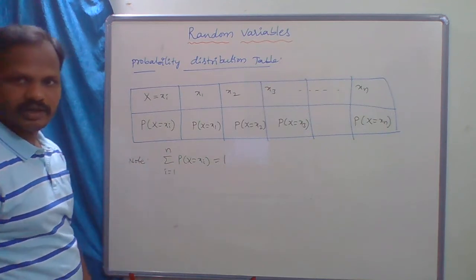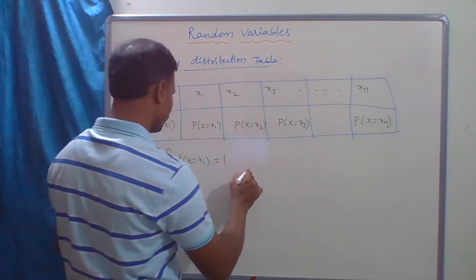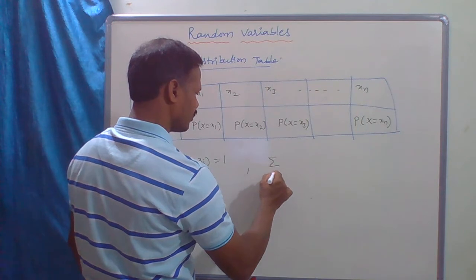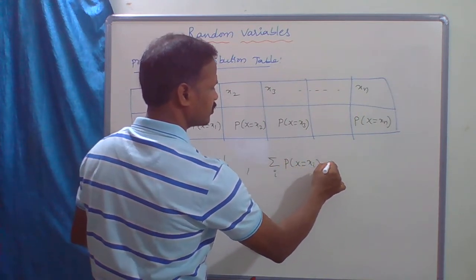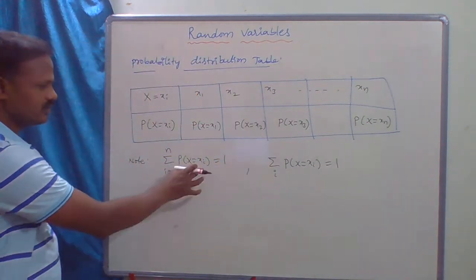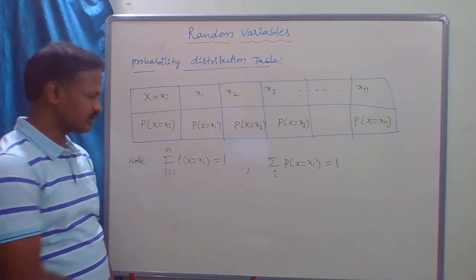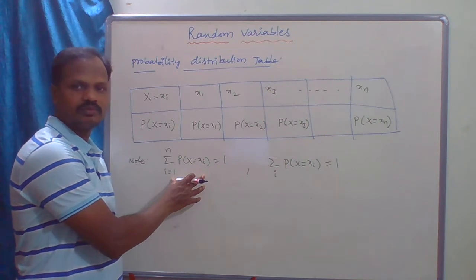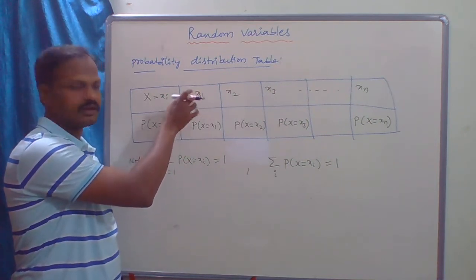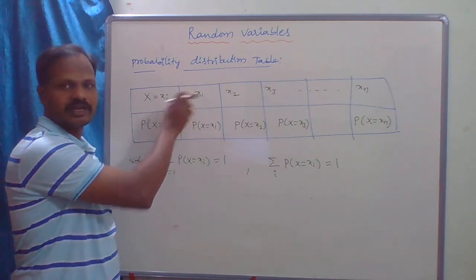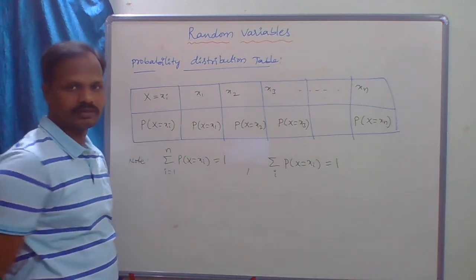In a continuous random variable, summation over i of probability of X equal to xi is also equal to 1. So the sum of the probabilities of the elements in the range of the random variable is 1.